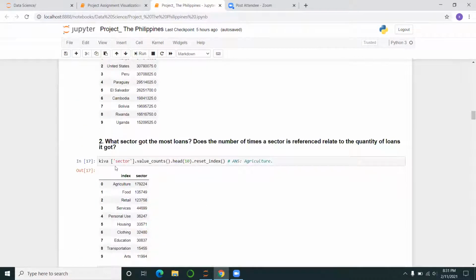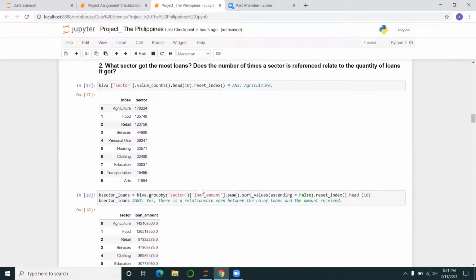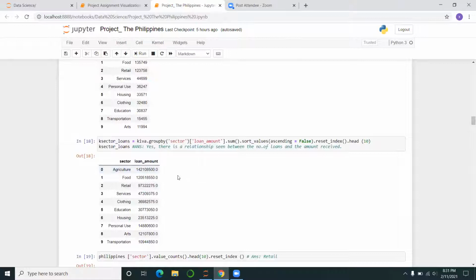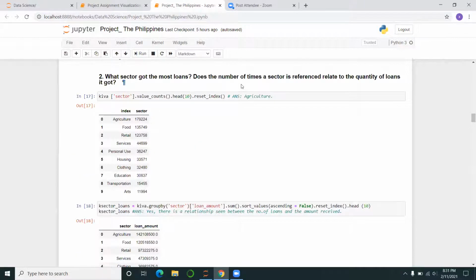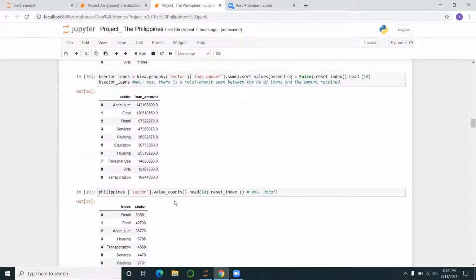The second question was, what sector got the most loans? Does the number of times the sector is referenced relate to the quantity of loans? I did the same thing. I did a value count with the sectors and found agriculture was the sector with the highest number of loans. When it comes to loan amount, agriculture was still the highest. For me, the answer was yes. There's a relationship between the number of loans and the amount received, because most of the sectors that appear here also appear on this table.